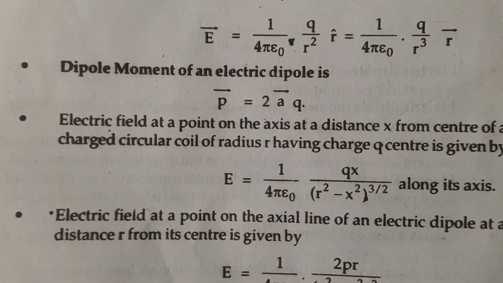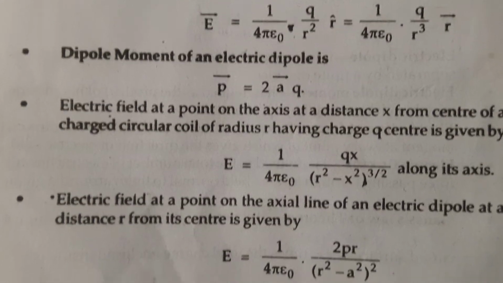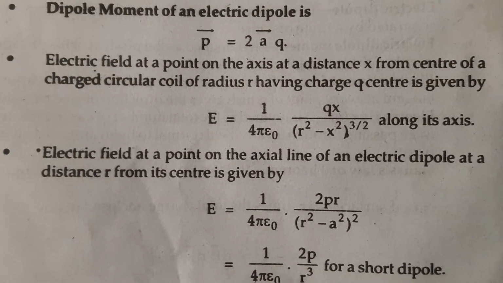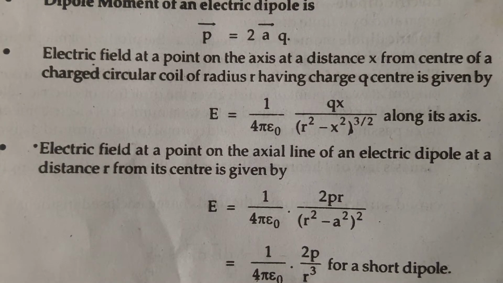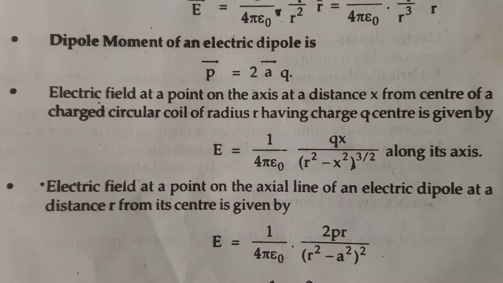As you can see, the dipole moment of an electric dipole is p equals 2aq. Sorry, have I covered this?